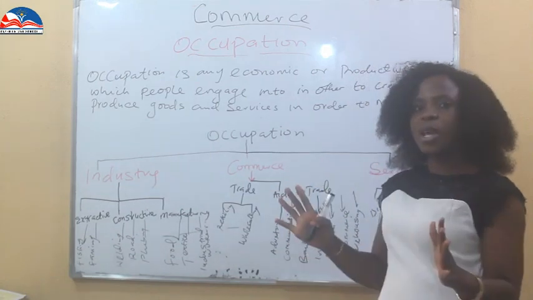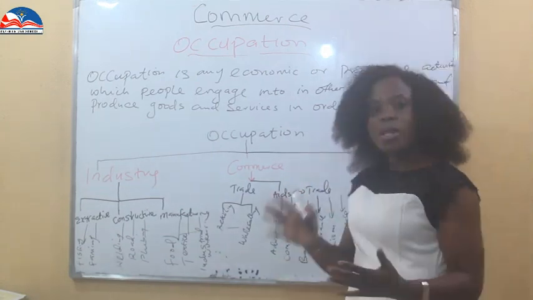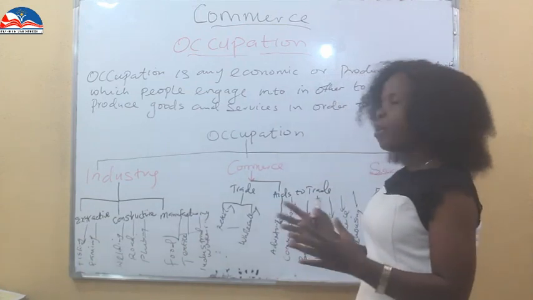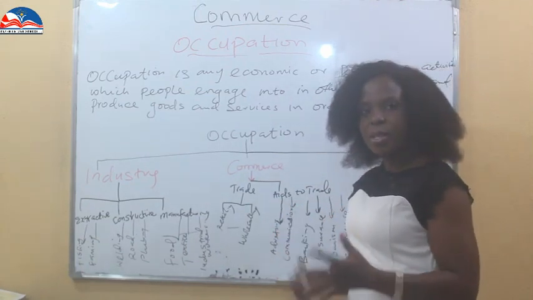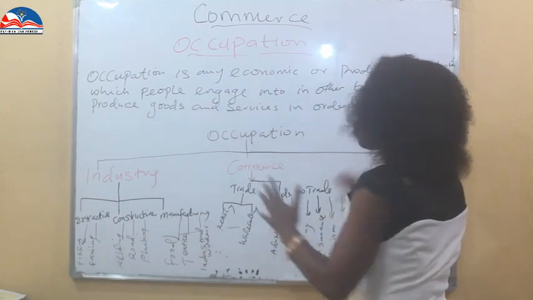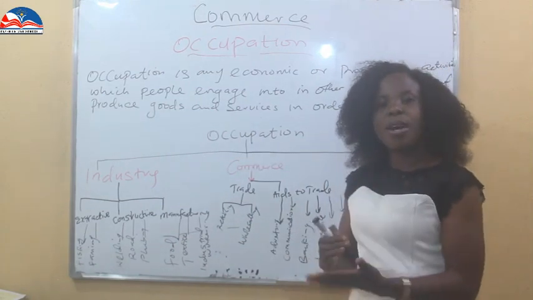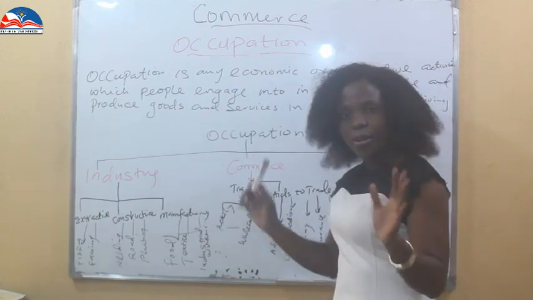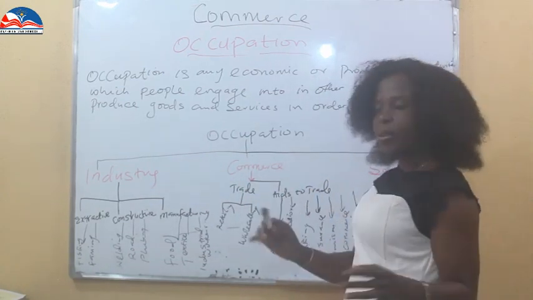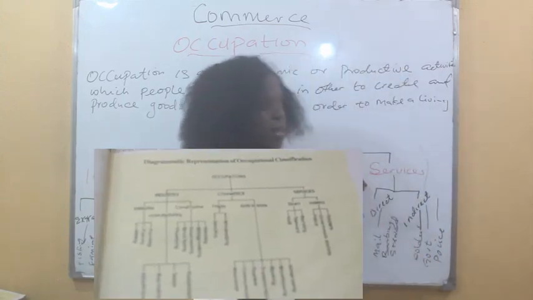So now we're going to use a diagram to explain what occupation is. Remember, we talk about production and we talk about services to make a living. So occupation can be categorized into three main areas: the industrial area, the commerce area, and then the service area.